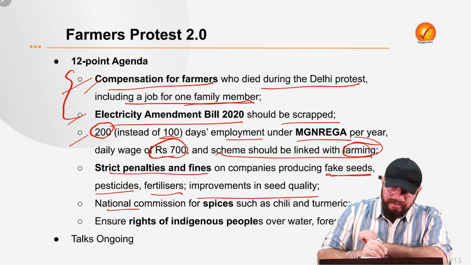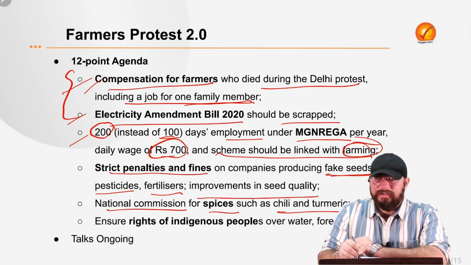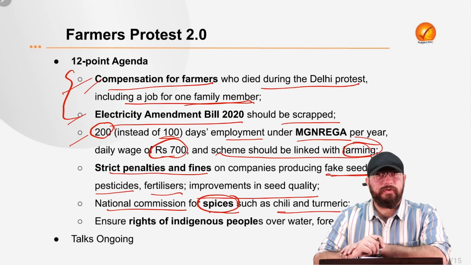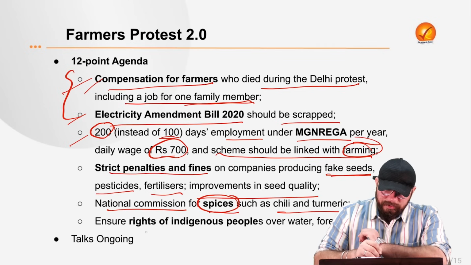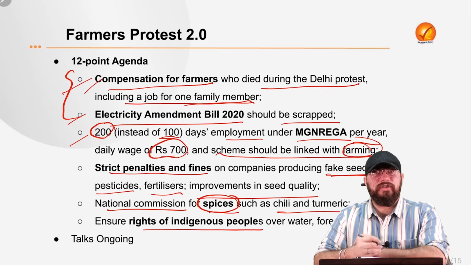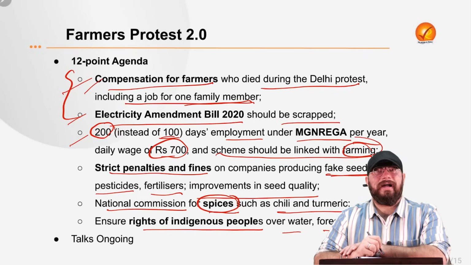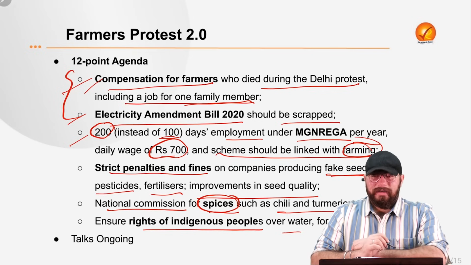Now one more demand is that a national commission should be set up for spices such as chili and turmeric. So especially for spices, a national commission should be set up so that spices could be promoted in our country. That is what again farmers are demanding. And also one more thing is ensuring the rights of indigenous people, that is the original inhabitants, over water, forest and land should be protected. That is what again farmers are demanding.